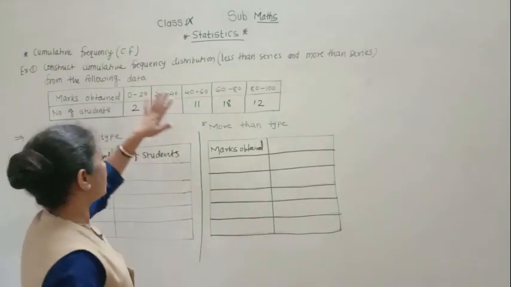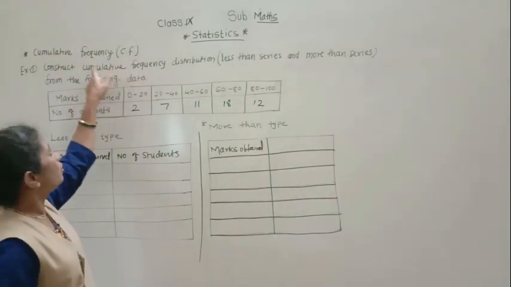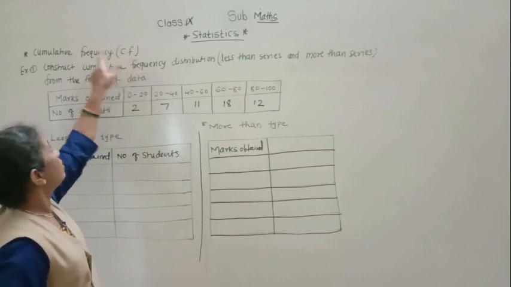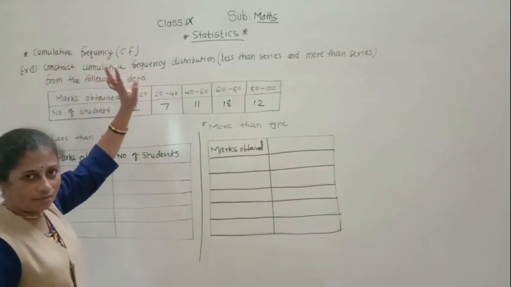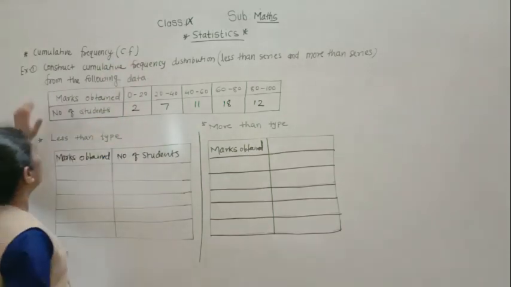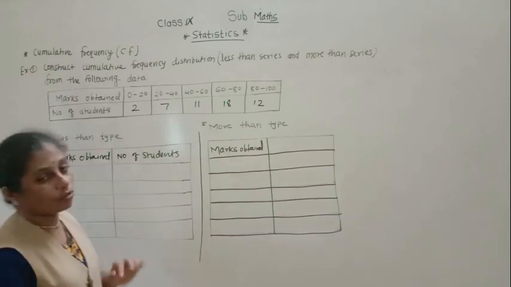Okay, from this topic, statistics, your new point is cumulative frequency. So cumulative frequency, that is Cn. C means cumulative frequency, that is n. It is denoted by this letter Cn. Here, with the help of an example, we will see what cumulative frequency is.